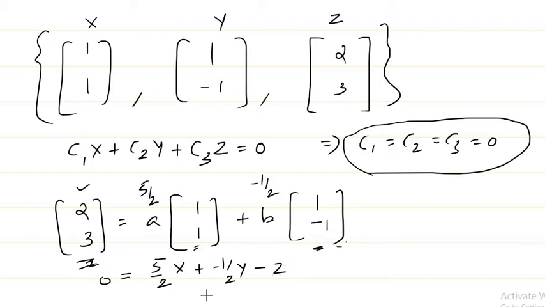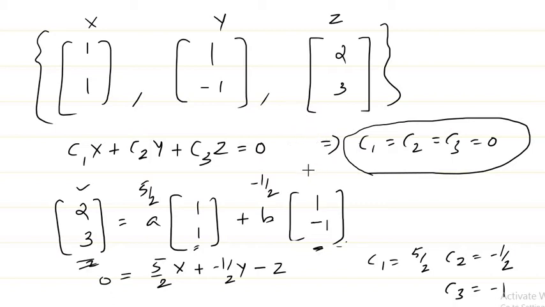So from this, what you can see is that the linear combination c1 times x plus c2 times y plus c3 times z equal to 0 has non-zero solutions, right? We can choose c1 to be 5 by 2, c2 to be minus half, and c3 to be minus 1. Correct? That means for some non-zero ci's, the linear combination is equal to 0. That means these three vectors, when you consider them together, are linearly independent vectors. Sorry, I'm very sorry, not linearly independent vectors, linearly dependent vectors.